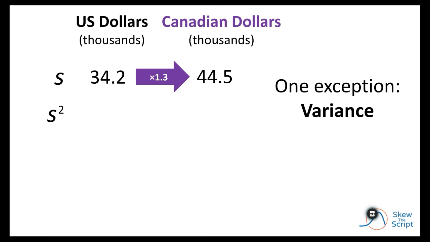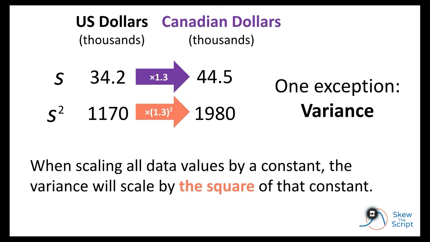As a reminder, the variance is the square of the standard deviation. Like the rest of the measures, the standard deviation scaled up by a factor of 1.3. However, if we calculate the original variance and the transformed variance by squaring the standard deviations, we get the following values. It turns out the variance is 1.69 times the variance in US dollars, which departs from the 1.3 factor we saw from the other measures. Where does this 1.69 number come from? Well, it's just 1.3 squared. Because variance is given in square units, when you scale all the data values by a constant through multiplication or division, the variance will scale by the square of that constant.